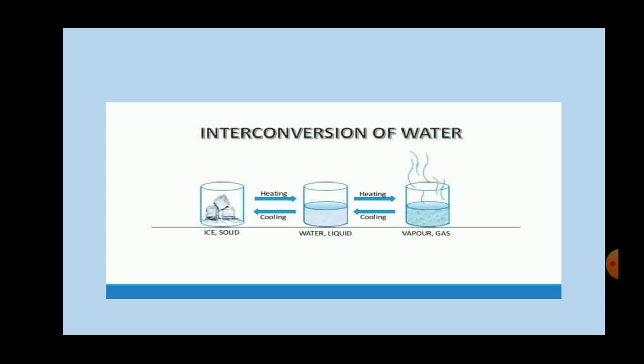Ice is in the solid state. On heating, it is converted into water, that is the liquid state. On heating, it is converted into vapor, that is the gaseous state. While cooling, gas condenses into water, that is the liquid state. Again, water on cooling is converted into ice. So these three states are the interconversion of water. I already gave the explanation, only the picture was missing on that slide. So I am showing these pictures again, so that you can understand more clearly.